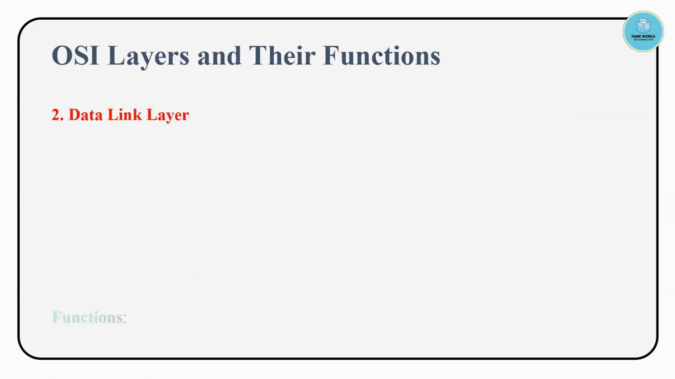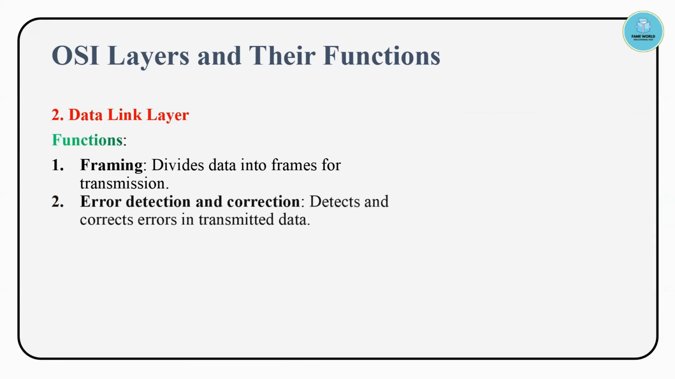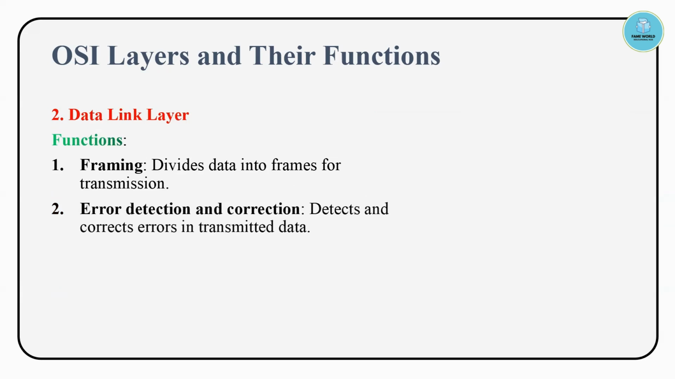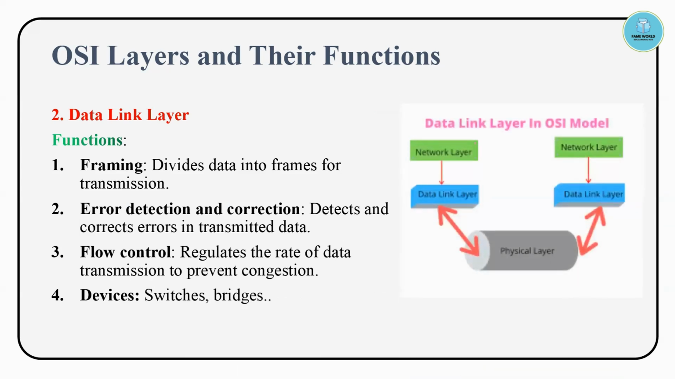Then the next one is the data link layer. In the data link layer, framing is done: it divides the data into frames for transmission. Error detection and correction is done in the data link layer: it detects and corrects errors in the transmitted data. Flow control is managed here, so it regulates the rate of transmission to prevent congestion. And switches and bridges are the devices used in the data link layer.